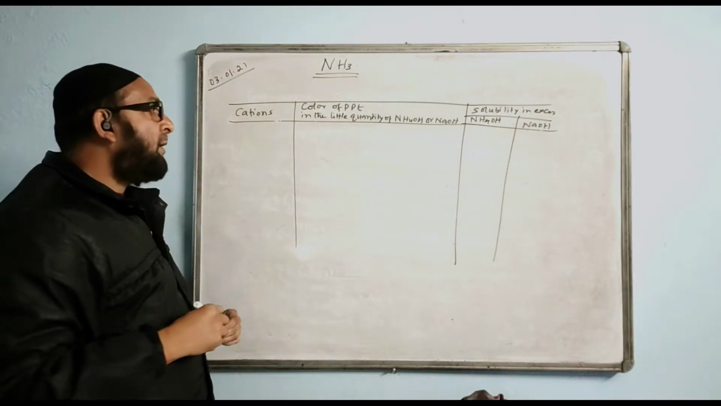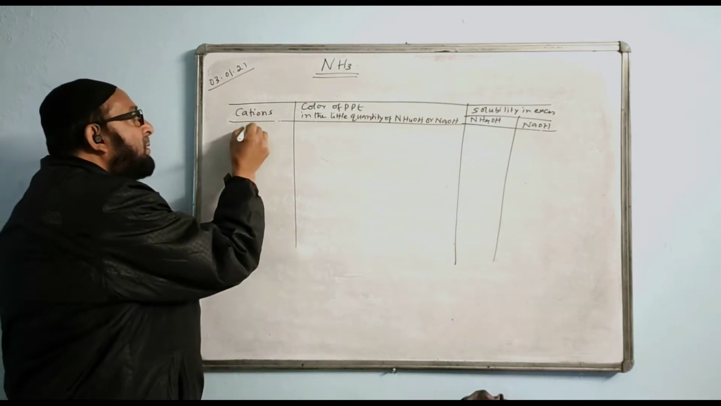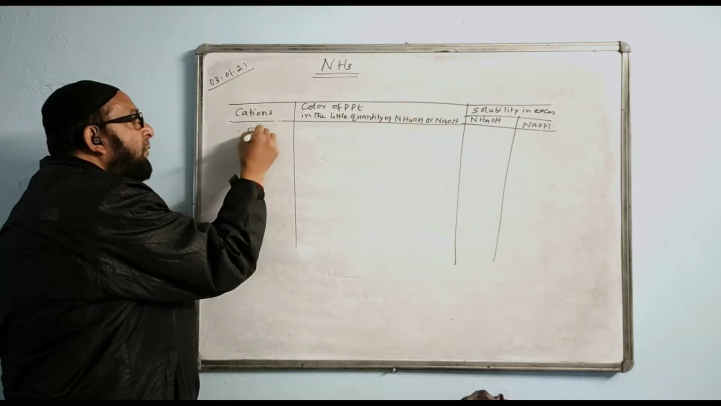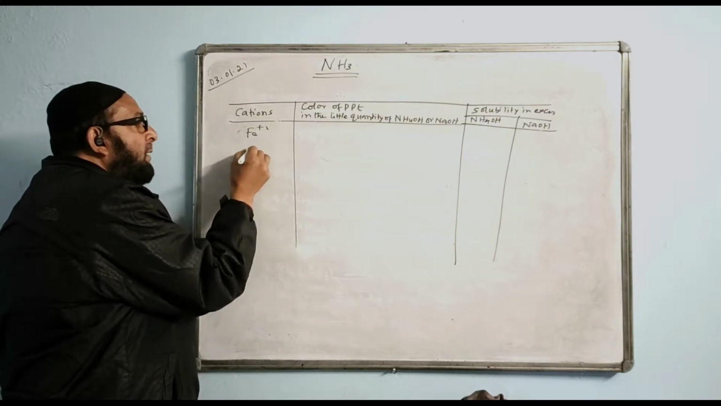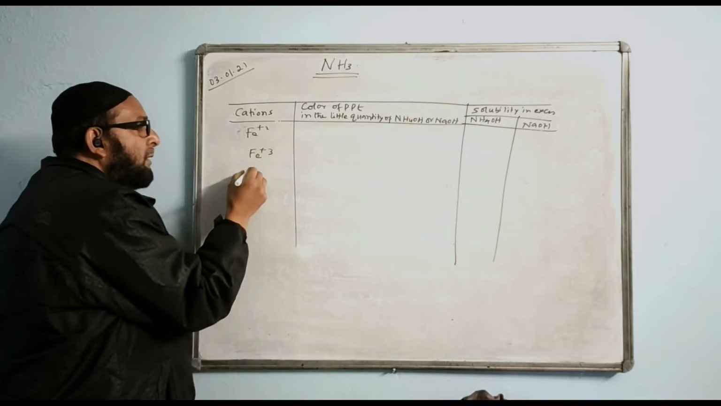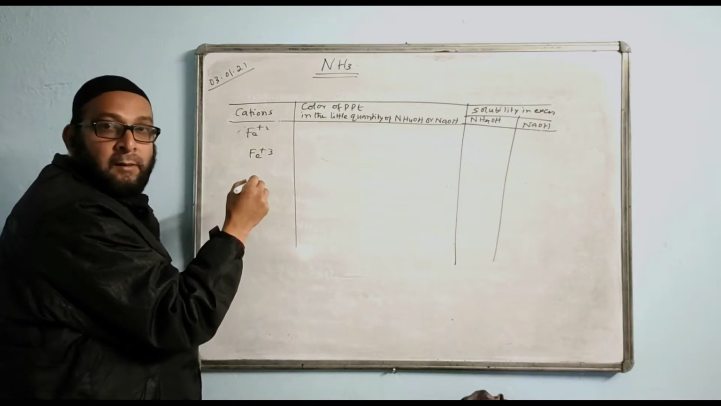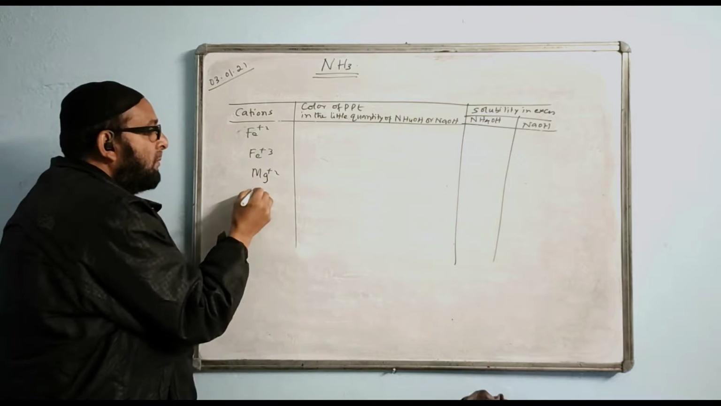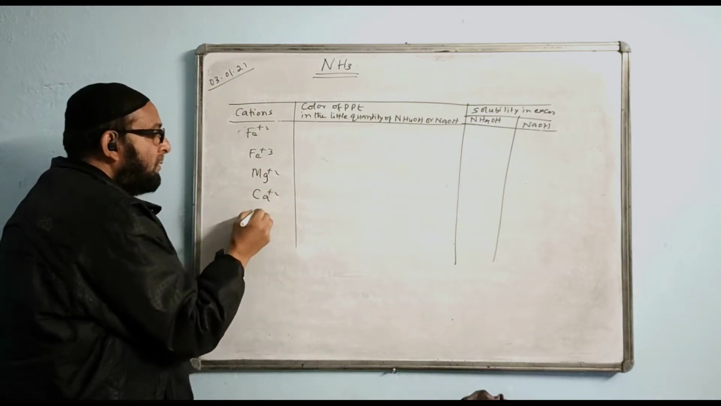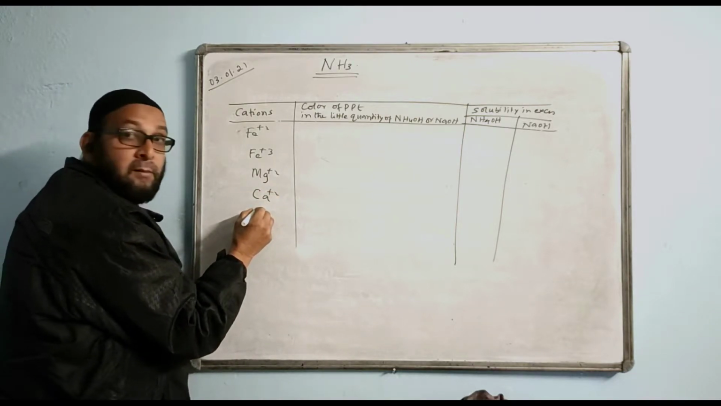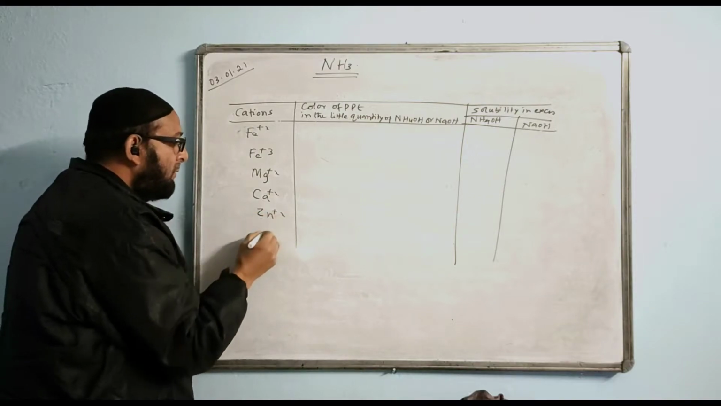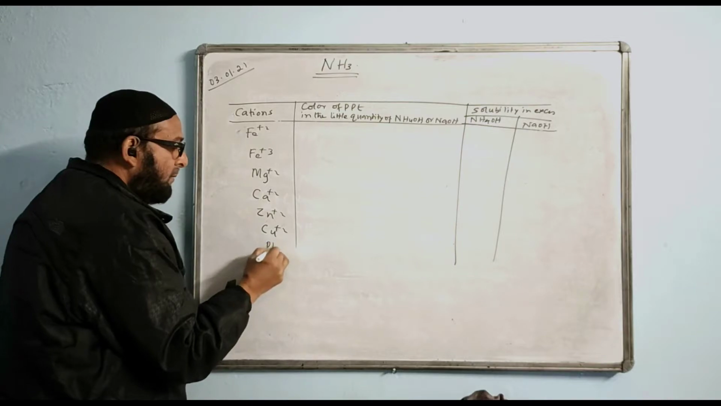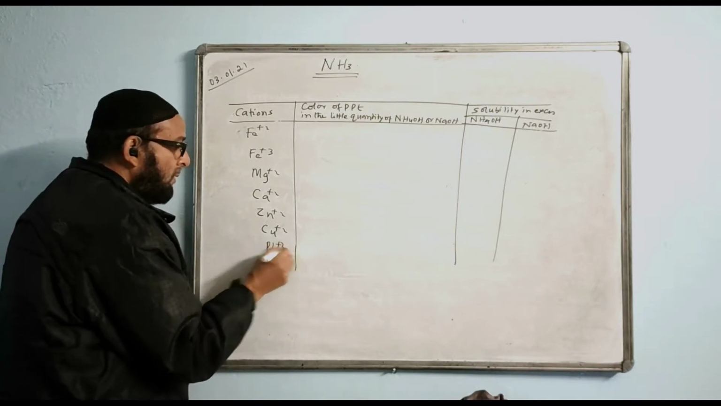Please see this part very properly. First, the ions, the cations. The names I am given here are iron, Fe2+, then Fe3+. Then I am given magnesium, then calcium, then zinc, then copper, then lead.